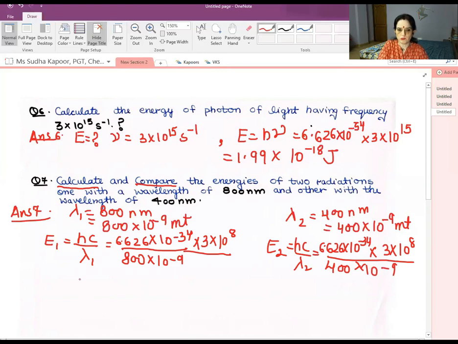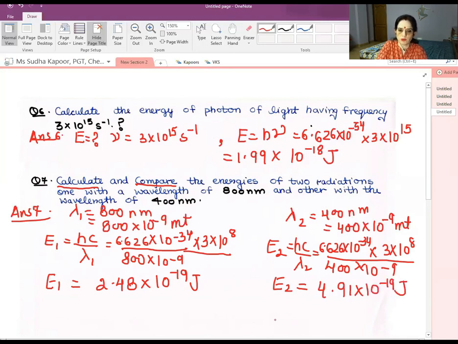So now calculating both the values separately, in the very first case you will get the answer as 2.48 into 10 to the power minus 19 joule. And in case of E2, the value obtained is somewhat double of the first value. It is approximately 4.91 into 10 to the power minus 19 joule. So the calculation part is over.